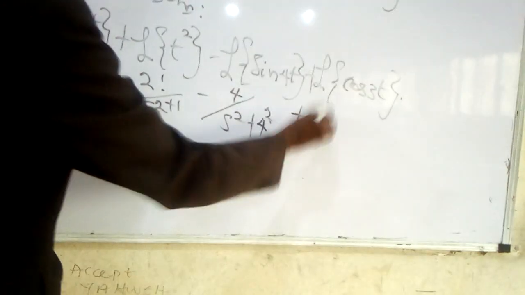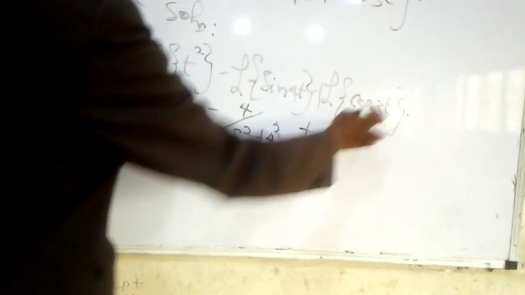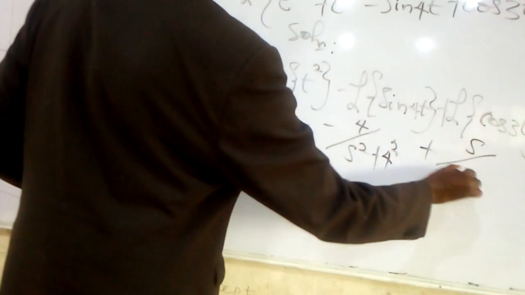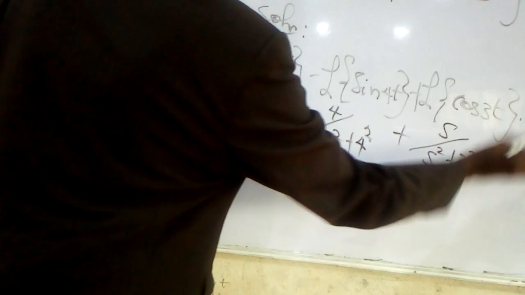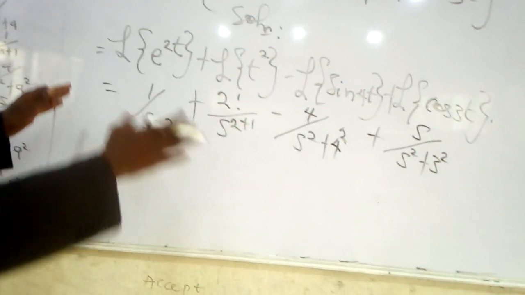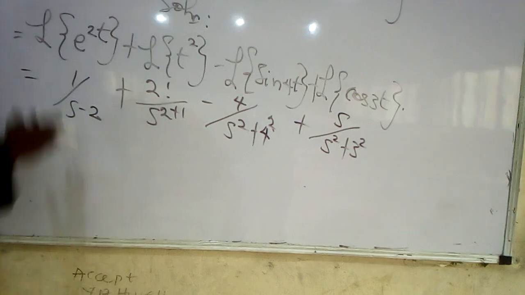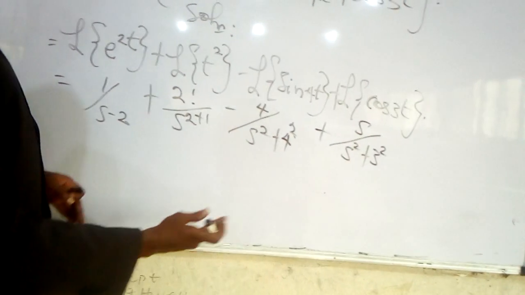Then plus Laplace of cos 3t. What is Laplace of cosine? It is s over s squared plus a squared. That will give us s over s squared plus 3 squared. Now, this is the simplified breakdown of the Laplace question that we are given. We'll now begin to simplify further.